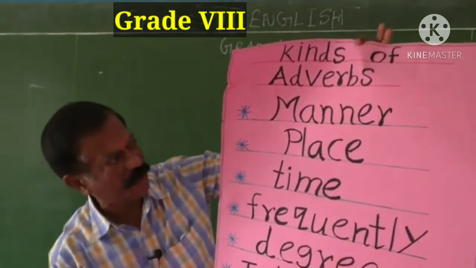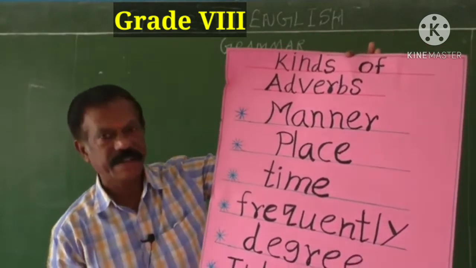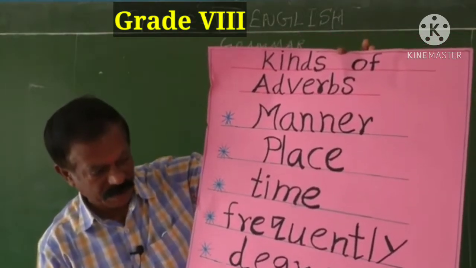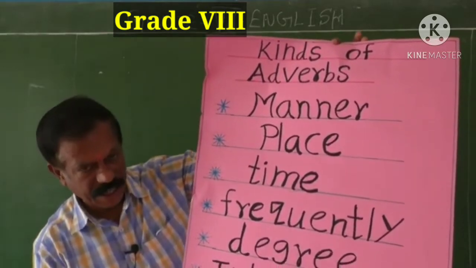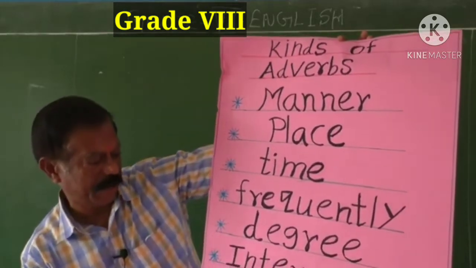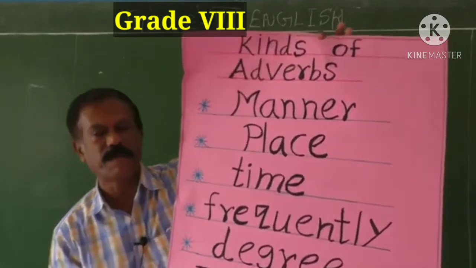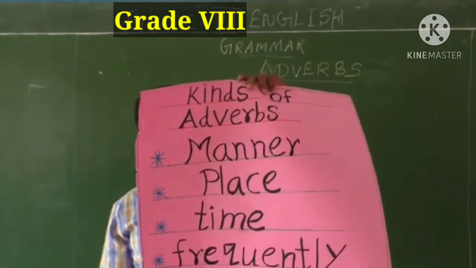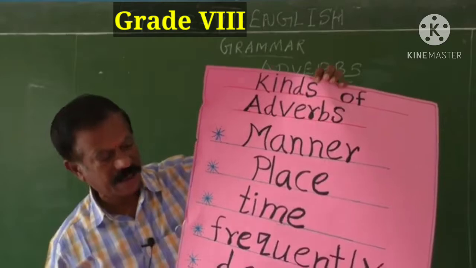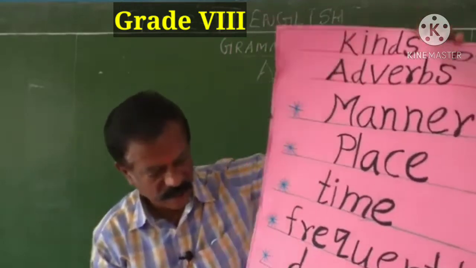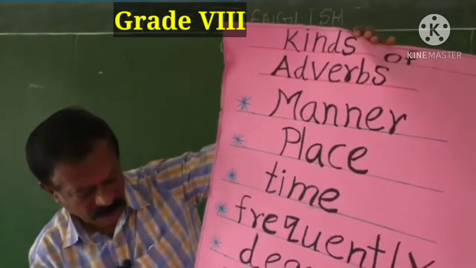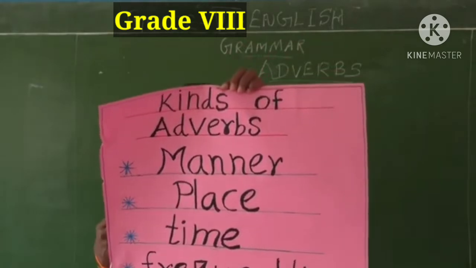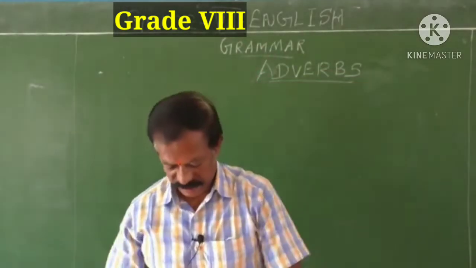Adverbs are of the following kinds: adverbs of manner, place, time, frequency, degree, interrogative, and reason. Okay children, now I hope you can understand what kinds of adverbs we have. Okay, nice.